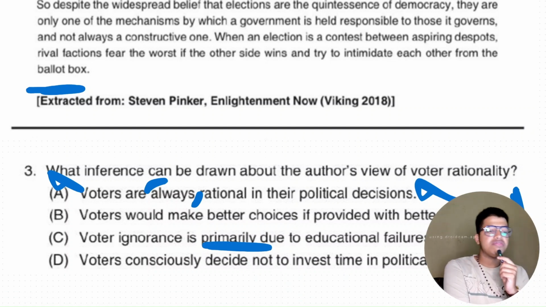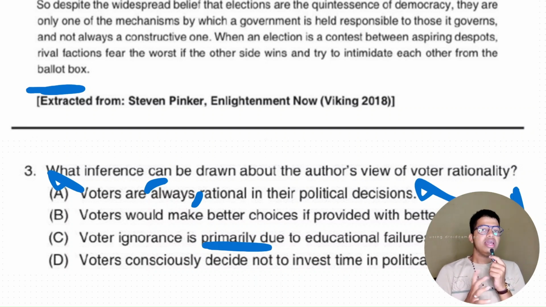Even if you give them good education, we talked that people voluntarily opt out of this process because they know that it's not going to have any effect in the political process. Voters consciously decide to not invest their time in political education.